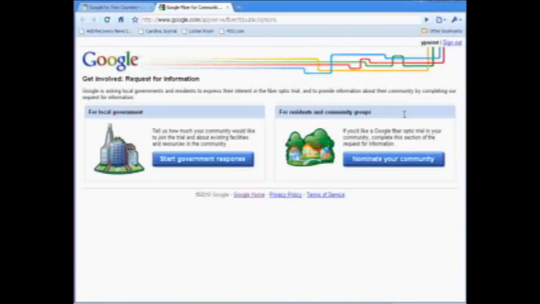It'll bring you to this page right here. You'll see that there's two options. You don't need to worry about the local government option. That is only for governments like the City of Rocky Mount who will be submitting an application. What you need to focus on is the resident and community groups.